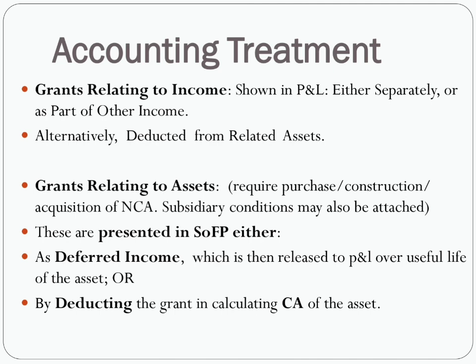Government grants relating to assets are presented in the Statement of Financial Position either as deferred income, like debiting cash and crediting deferred income. This is then released to profit or loss account over the useful life of the asset, effectively over the same period as the asset is being depreciated, or by deducting the grant in calculating the carrying amount of the asset.